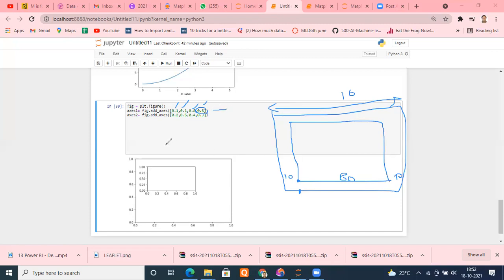Now we are moving to the second axes. The second axes is saying, move 20% to the left. So I move 20% here, this way. Instead of starting from the bottom, move 50% from the bottom. So I came here at 50%, this is my starting point. Now it says give me 40% of the entire width. Suppose it gives this. And whatever your height is, give me 30% of that. So this is the graph which you are seeing here.